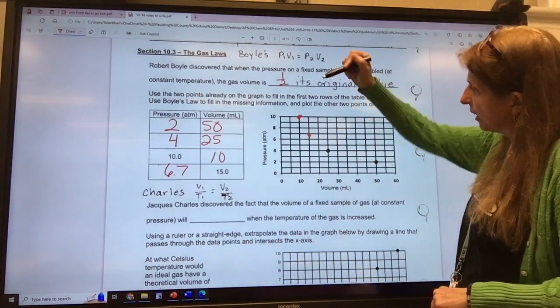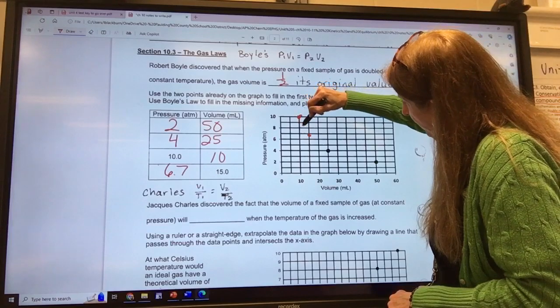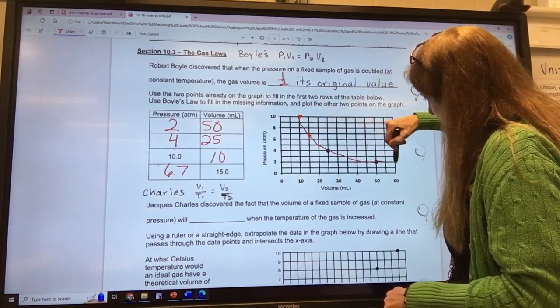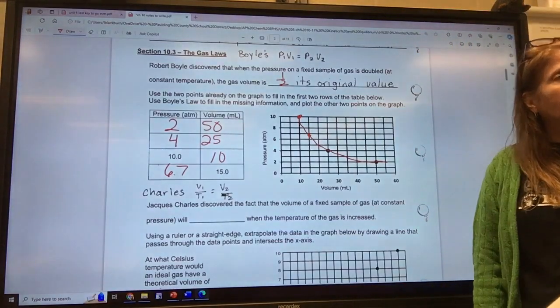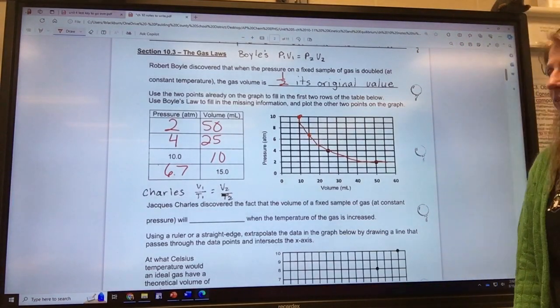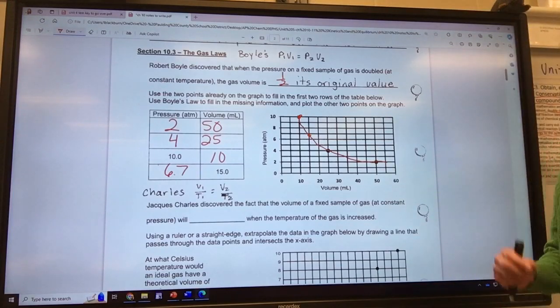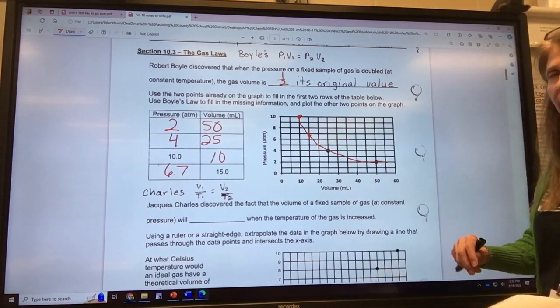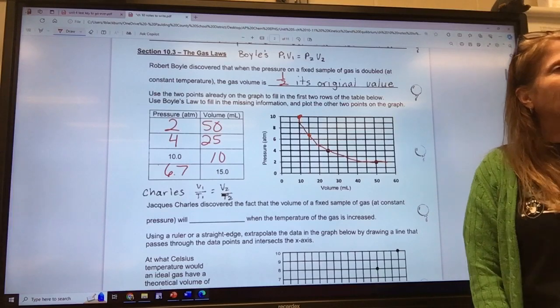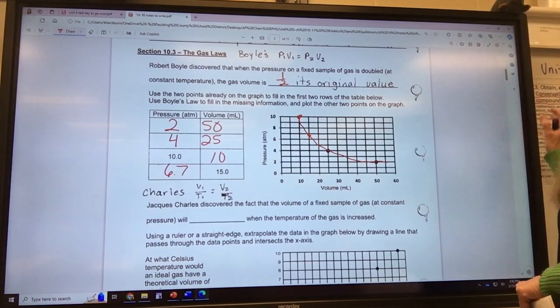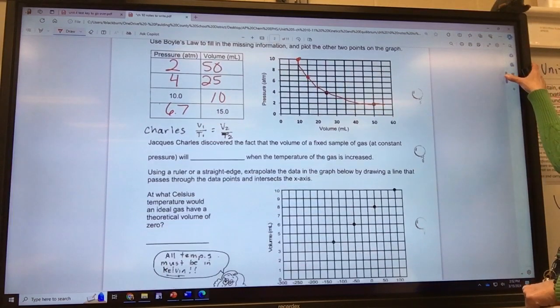Now I can connect my dots, and it is the classic inverse relationship graph that you learned in math. Remember that y equals 1 over x graph from Algebra 2? Okay, we're feeling good about these gas laws now? Starting to like them better? Maybe I need to sing the song again so we can all feel positive about the gas laws.